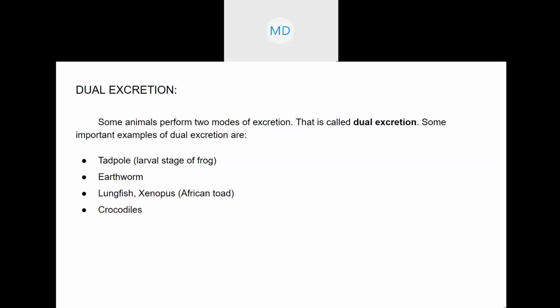But when they become big, they mature, they undergo metamorphosis, then they become a frog. Frog is an amphibian, and frog shows ureotelism. Okay, means in frog, urea is excreted, whereas in tadpoles, ammonia is excreted. Excreted nitrogenous waste in frog is urea, and in tadpole, it is ammonia.